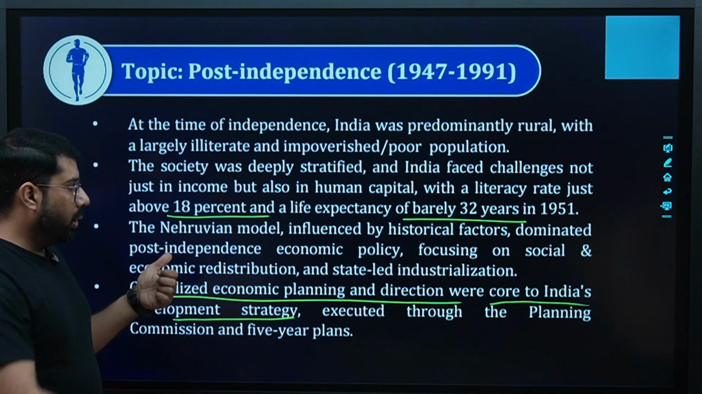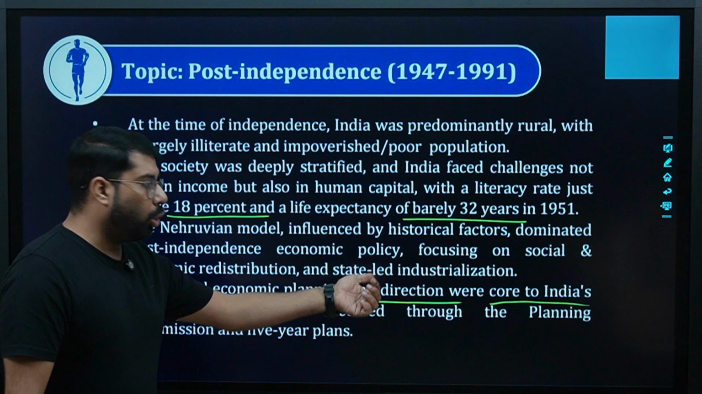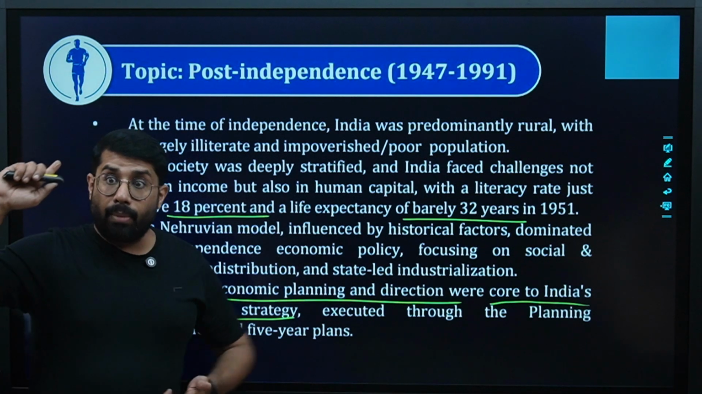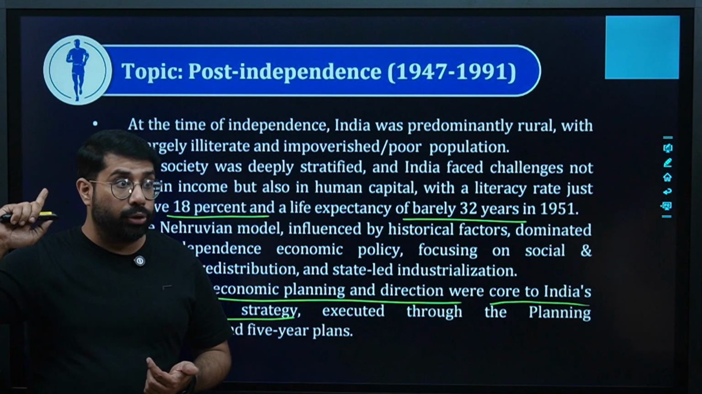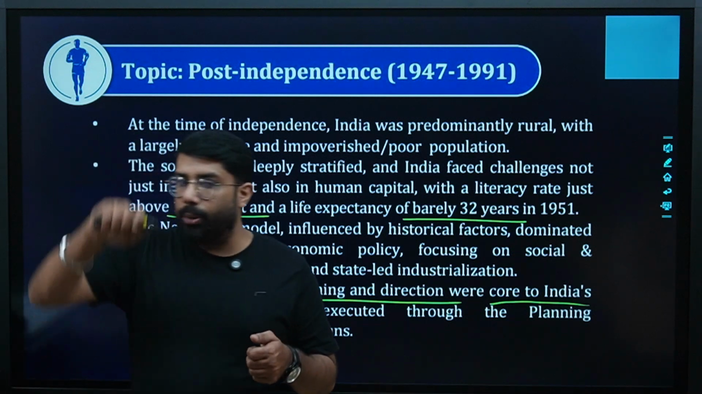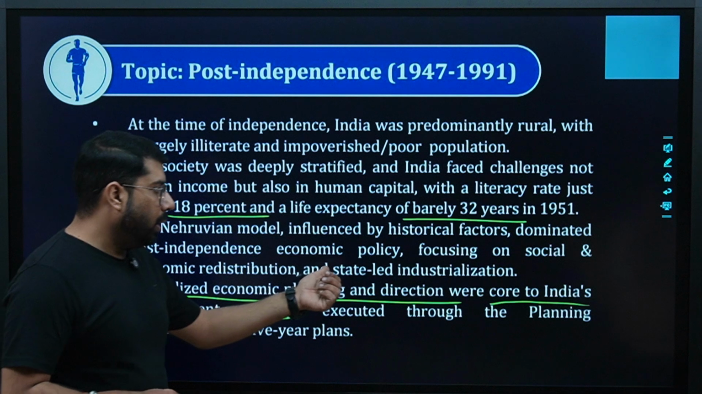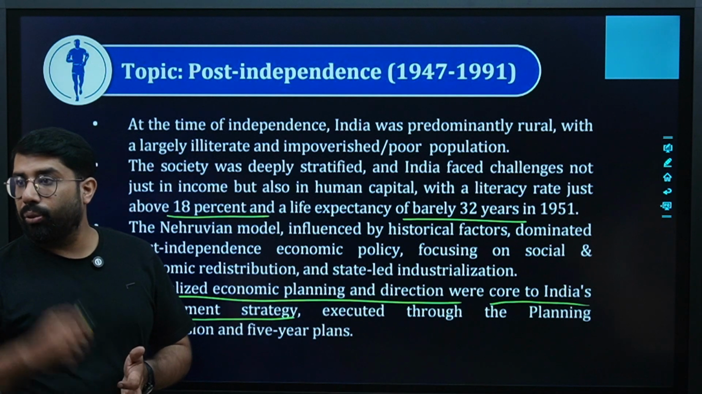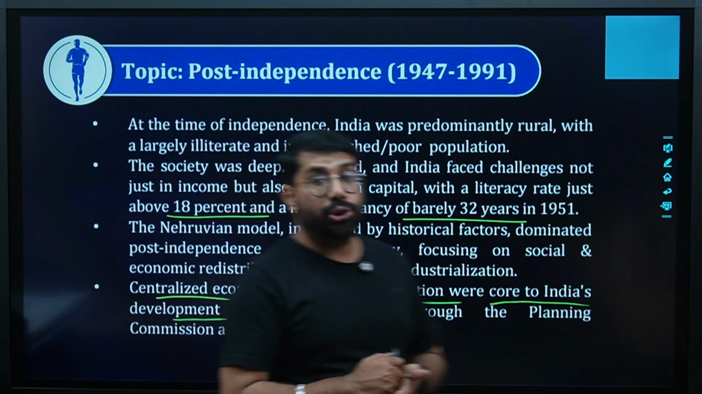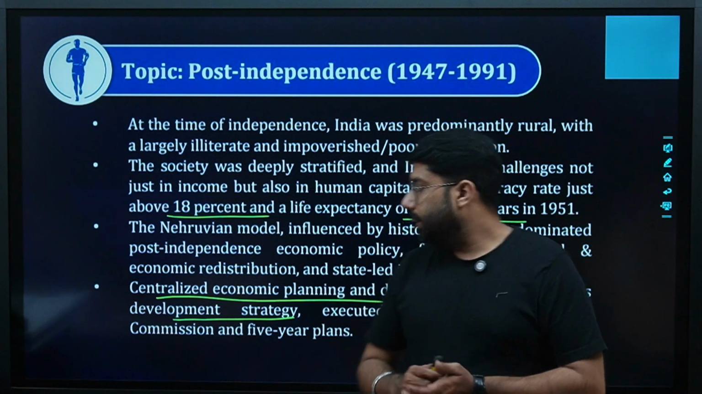The Nehruvian model said that post-independence, we will focus on such economic policies which will do social and economic redistribution. Remember, the redistribution function of the government means we will redistribute the income and wealth so that we can bridge this gap between rich and poor. Not only that, they want to work on state-led industrialization. For every state, we should make a separate policy and we should do industrialization in every state. Are we clear? Which was a good model actually, right?